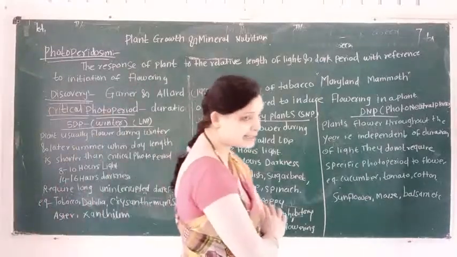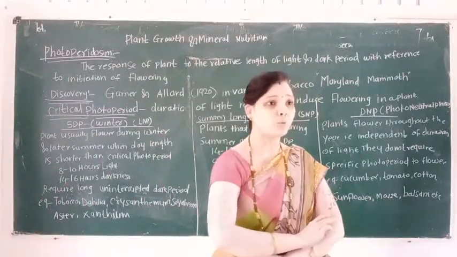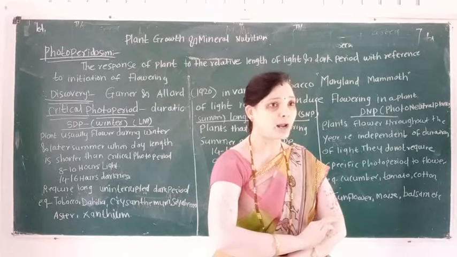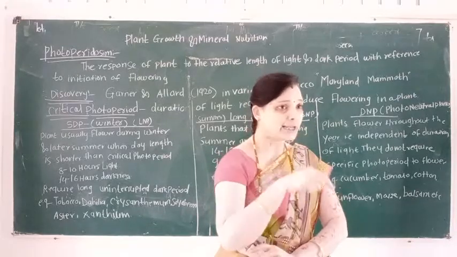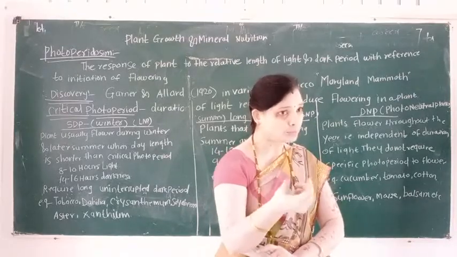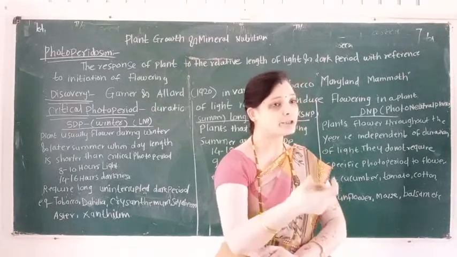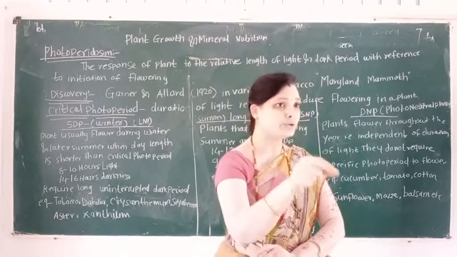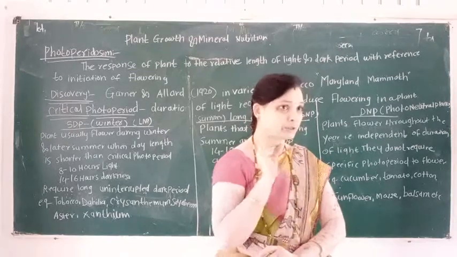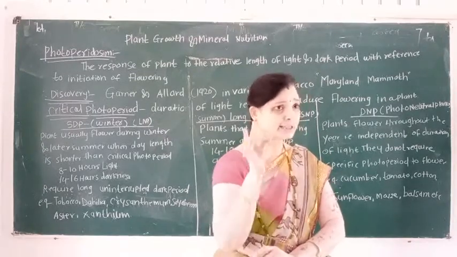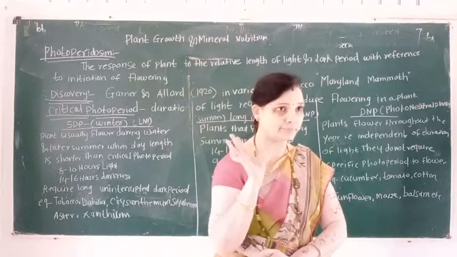Some plants require less duration of light and some require more duration of light for inducing flowering. This period is known as the critical photoperiod.